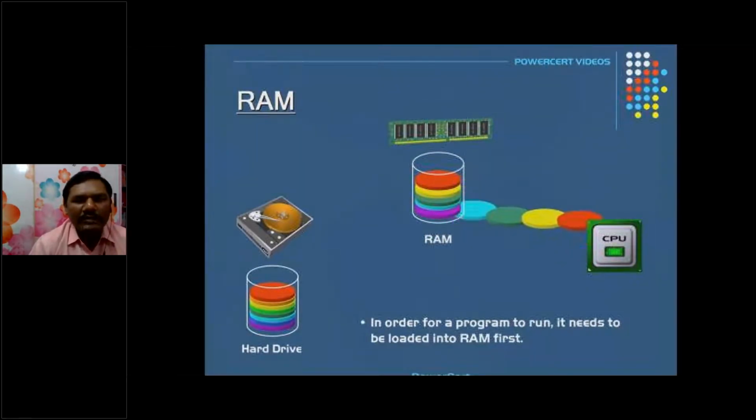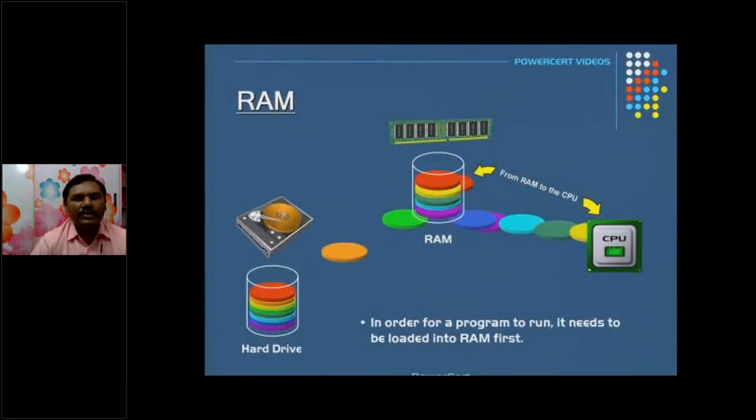So this animation explains how the CPU is fetching data from the memory, either RAM or ROM. See here, data is fetched from the hard disk drive. So the hard disk drive is a permanent memory, whereas RAM is temporary.